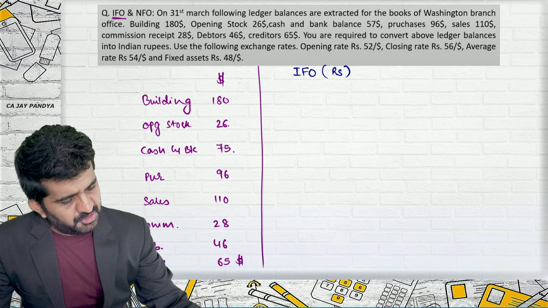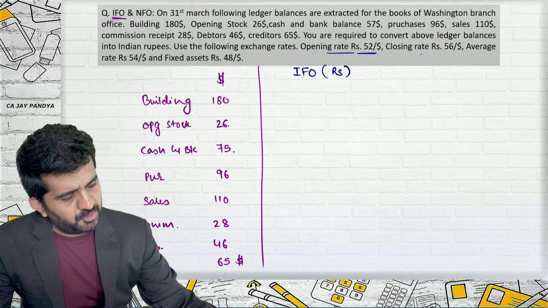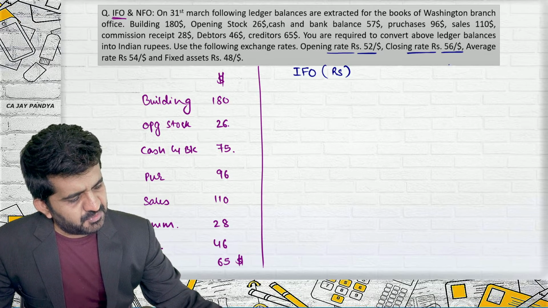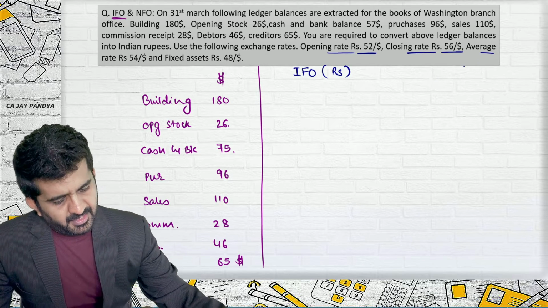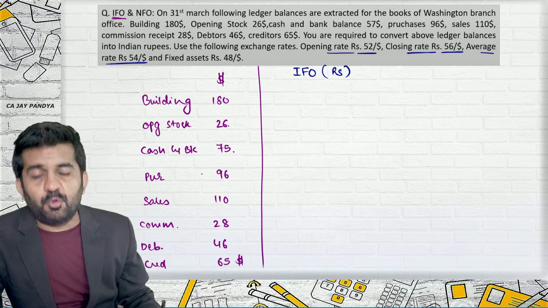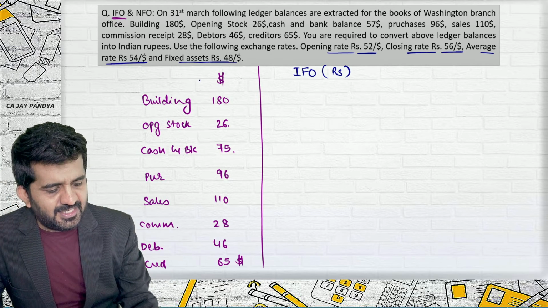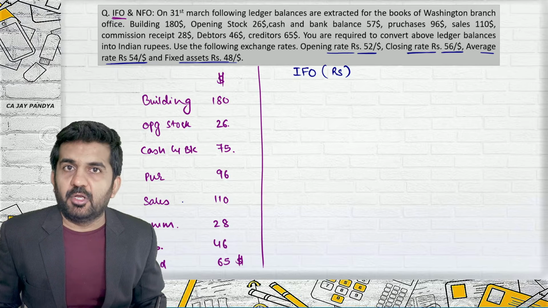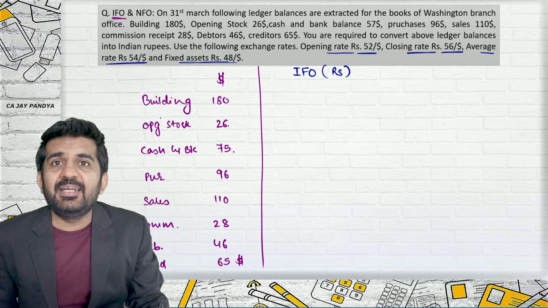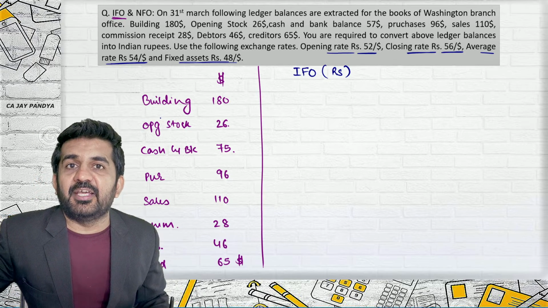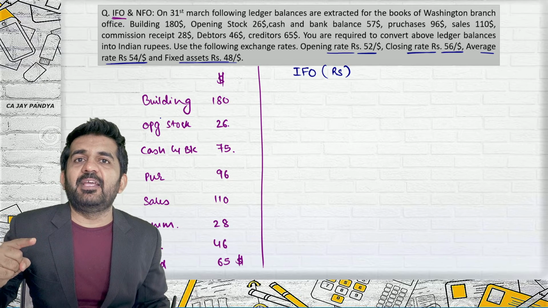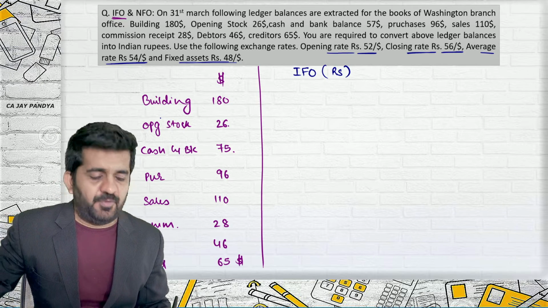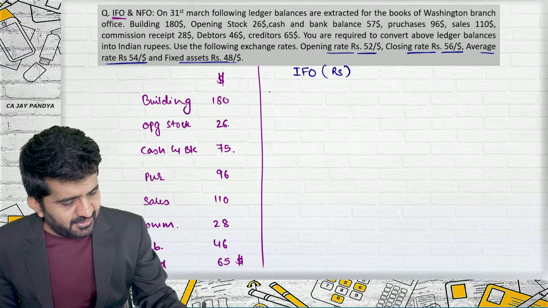Use the following exchange rates: opening rate is 52 per dollar, closing rate is 56 per dollar, average rate is 54 per dollar, and fixed asset rate is 48 per dollar. Building is a non-monetary item, so it will be recorded at the actual fixed asset rate, which is 48.